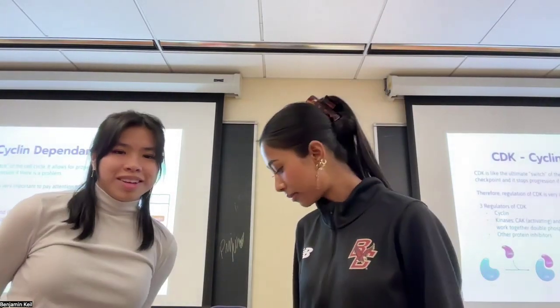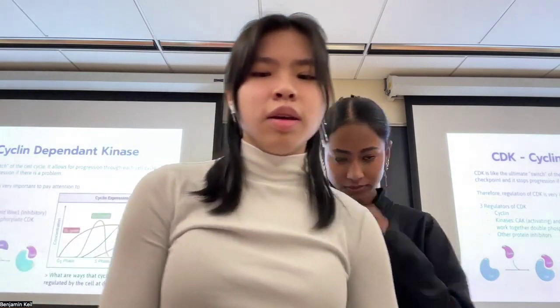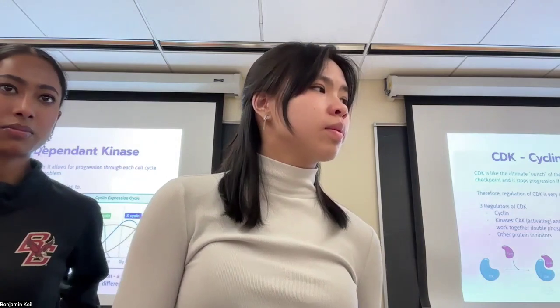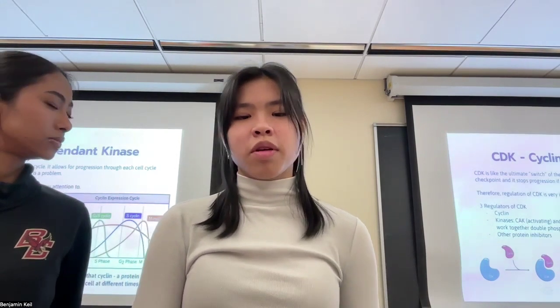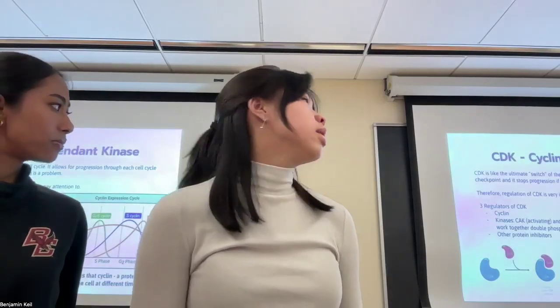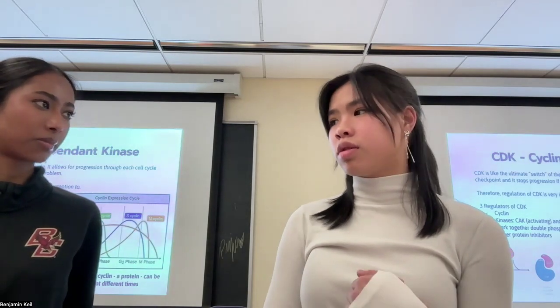Oh yeah. Okay. So now we're going to talk about CDK, which is cyclin-dependent kinase. What do kinases do? Yeah, they phosphorylate things. So CDK's primary function is to phosphorylate things when it's bound to cyclin. It's like a switch of the cell, and it allows the cell to progress through the cell cycle depending on what type of cyclin is around.